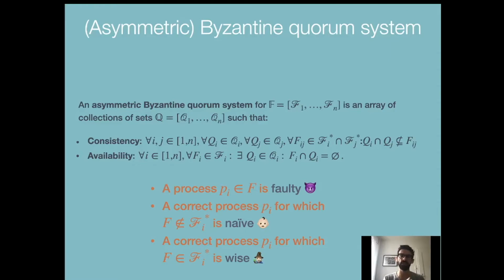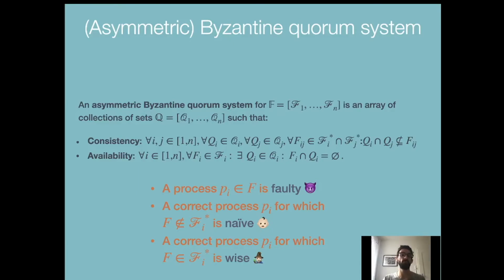In this asymmetric model of trust, we no longer have the simple characterization that we have in the symmetric case with correct processes and malicious processes. Among correct processes, we have a broader classification, given by the fact that a correct process may be able to foresee the actual failures in a given execution or not. More specifically, a correct participant Pi for which the set of the actual failures in a given execution is not contained in its fail-prone system is called naive. A correct process Pi for which it is contained in its fail-prone system is called wise.